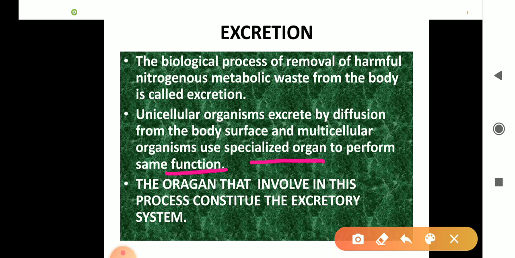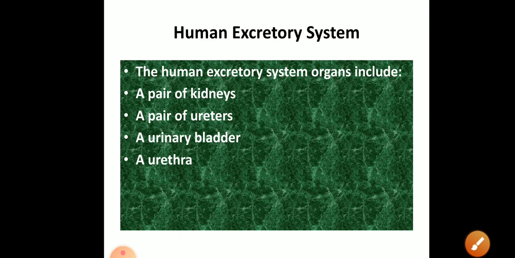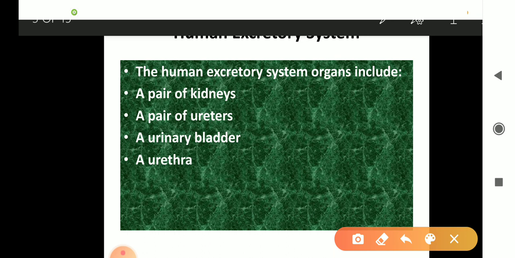The organs involved in this process of removing the nitrogen waste from the body together constitute the excretory system. Okay, now see next, the human excretory system. It is made up of four main parts. The first is a pair of kidneys.